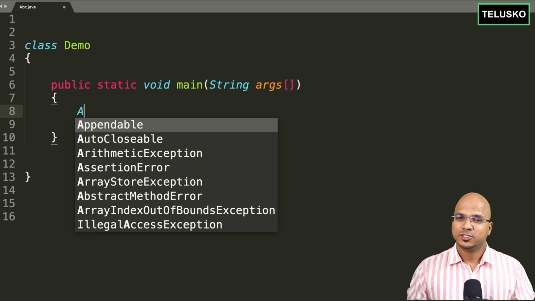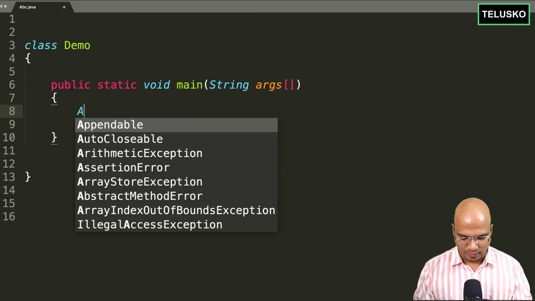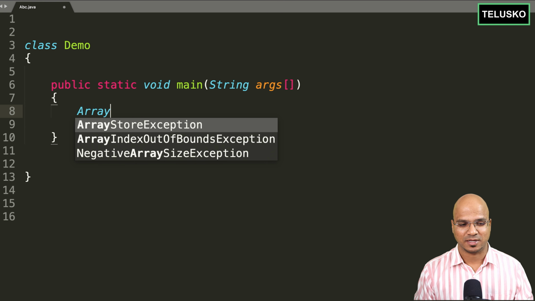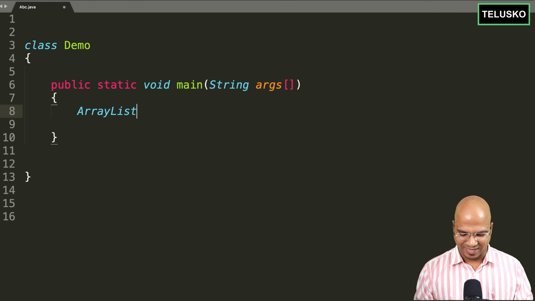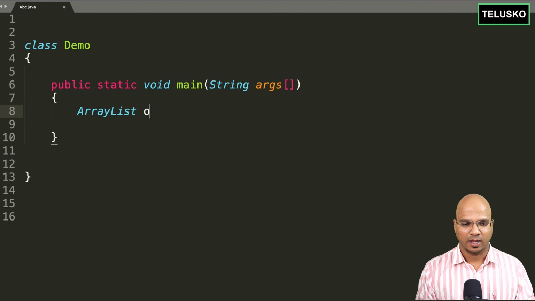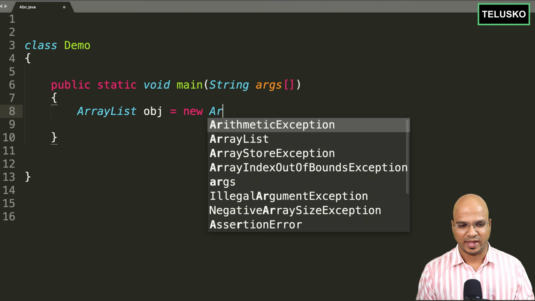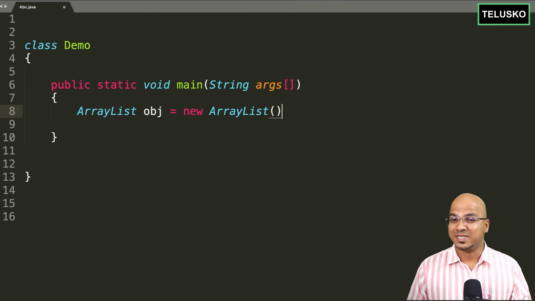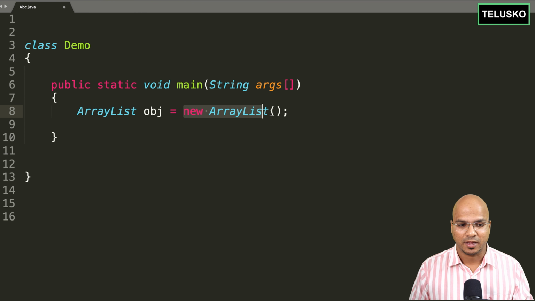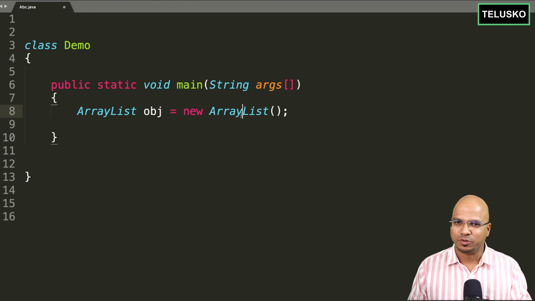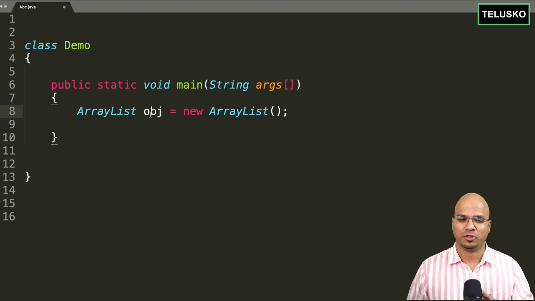Now, coming back to Java, what happens is if you use class name, example, if you want to declare a variable, and if I go back to my code, so let's say we have a very big class name. So what you normally do is, let's say the class name is array list. So what you do is you say array list, and then you specify the object here, and then you say new array list. Now, this is important because this is what is creating object, right? But then this line here is actually difficult to read. So basically we are trying to create an object of array list. Why do you have to read in this format?